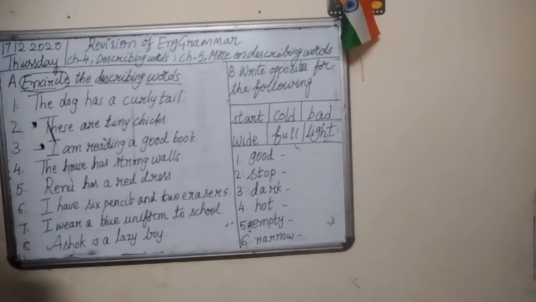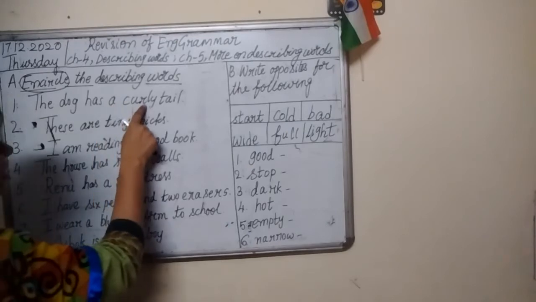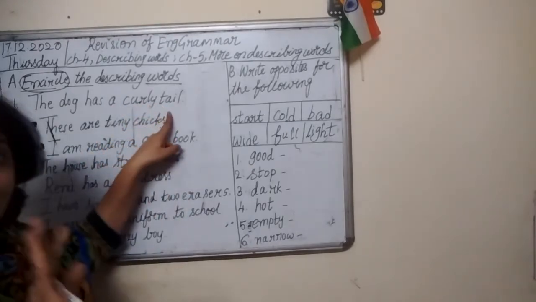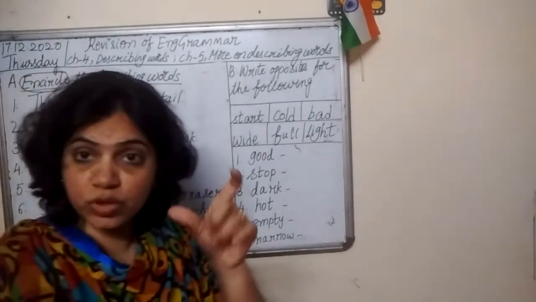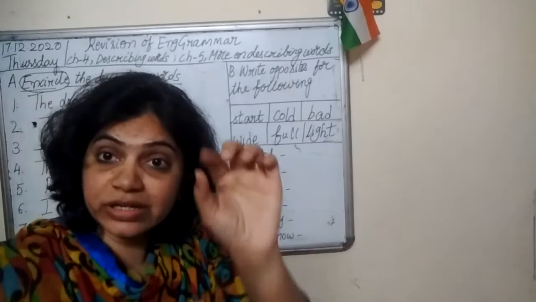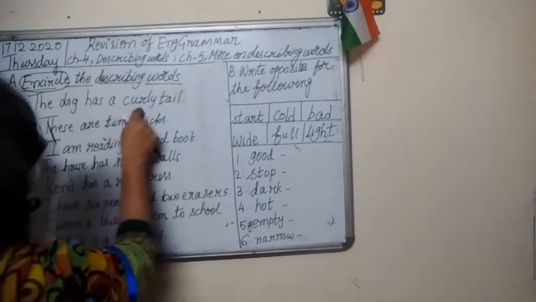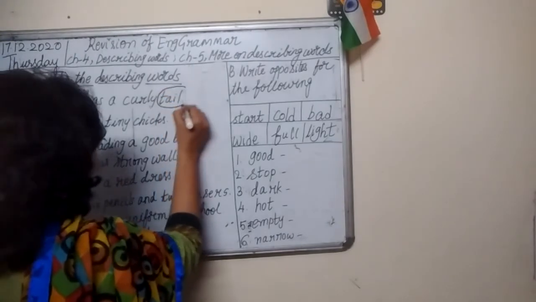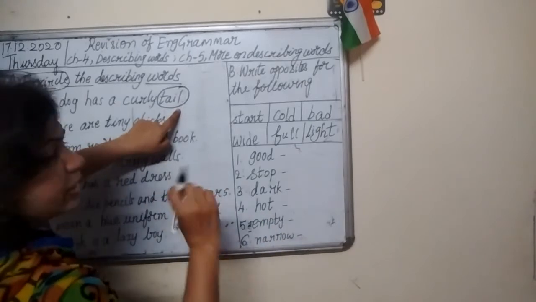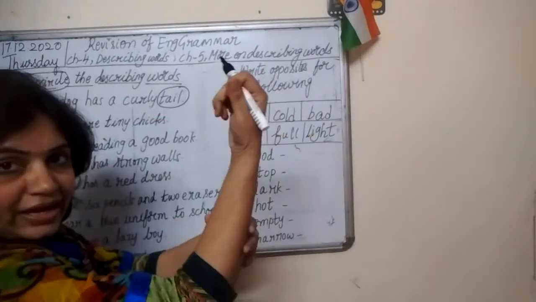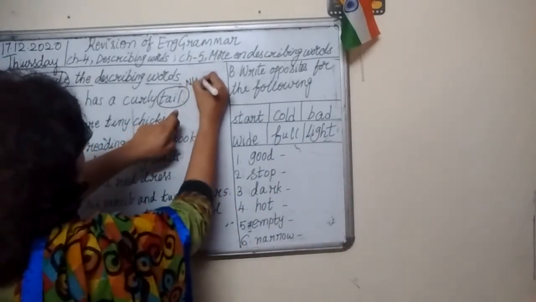So let's start. Number 1. The dog has a curly tail. Okay. So describing word is a word which gives more information about a naming word. Right. So what is a naming word here? Dog has a curly tail. Tail is naming word. Tail is part of dog's body. Right. It is a part. As we have hand, like that a dog has a tail. Okay, so this is naming word.